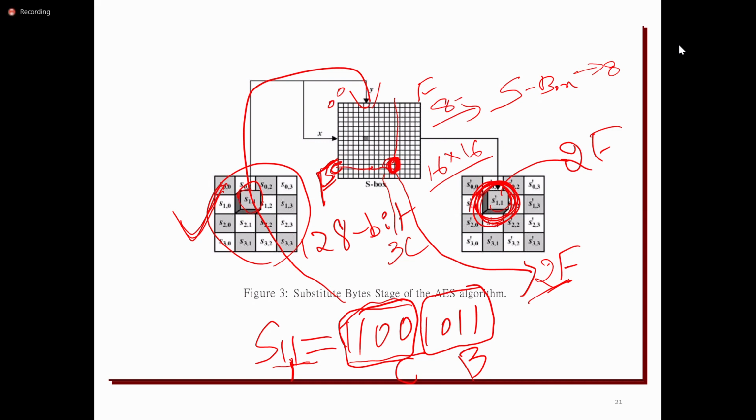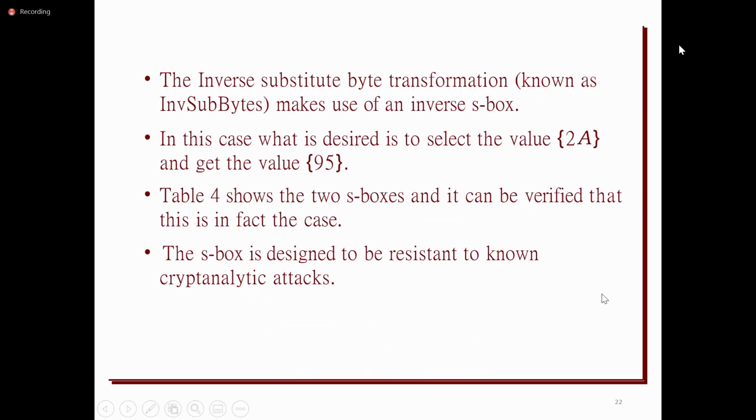It simply uses one S box, a 16 by 16 matrix, where the input is 8 bits and the output is 8 bits again. Each plain text cell is substituted with the corresponding hexadecimal value, which produces the output. So this is the input state and this is the output state.